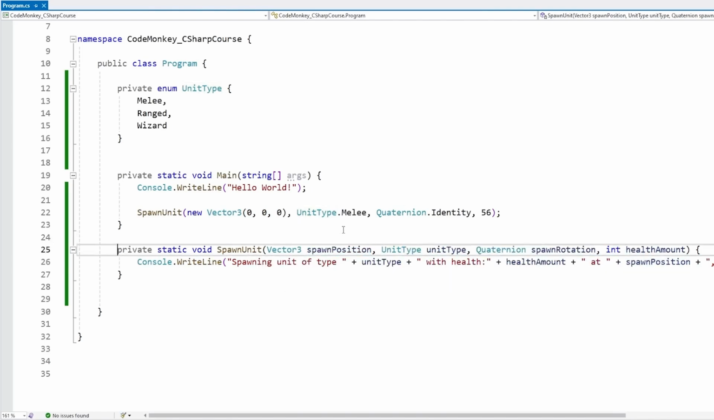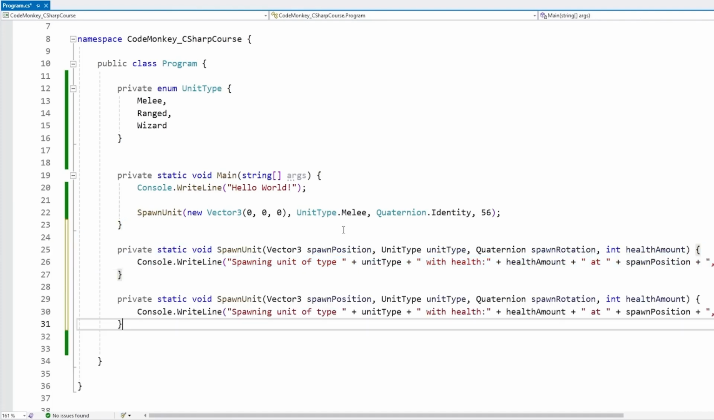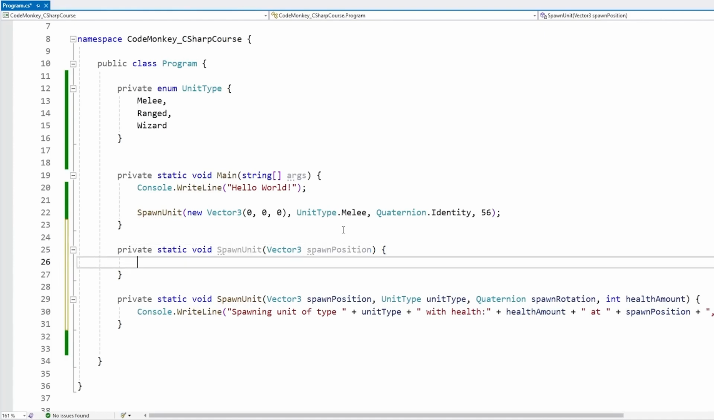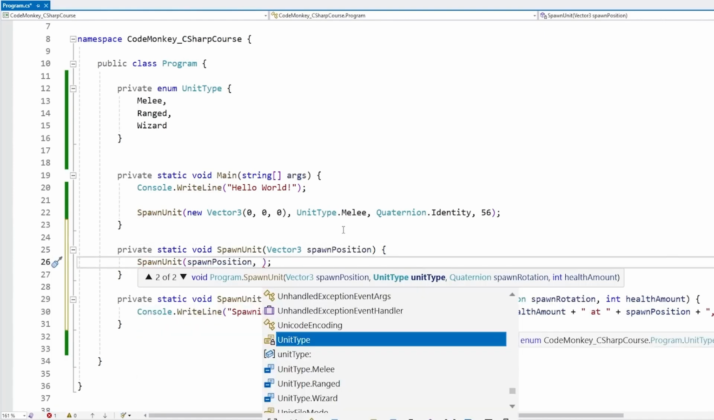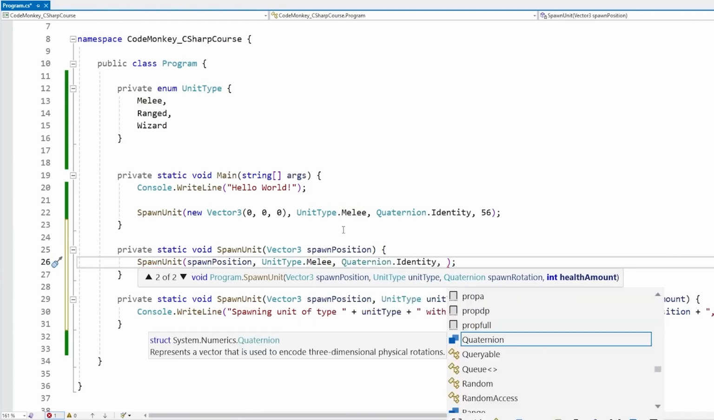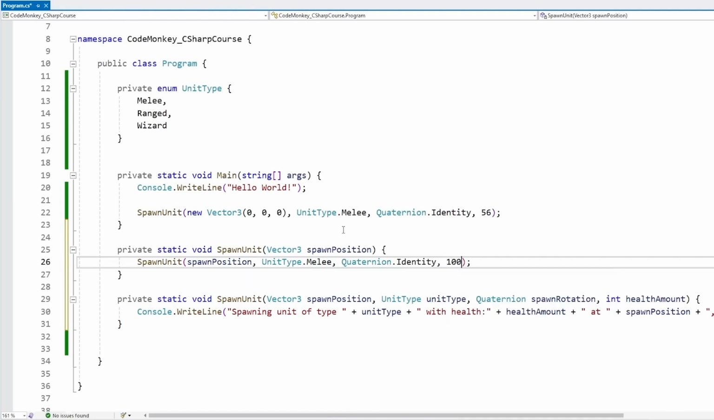So one option would be to simply make another version of this function. Let's make another version that only takes a spawn position. And in turn, that one calls the other version, passes in the spawn position, and then passes in defaults for all the other ones. So let's say melee, quaternion.identity in order to have the regular rotation, and let's say 100 health amount.